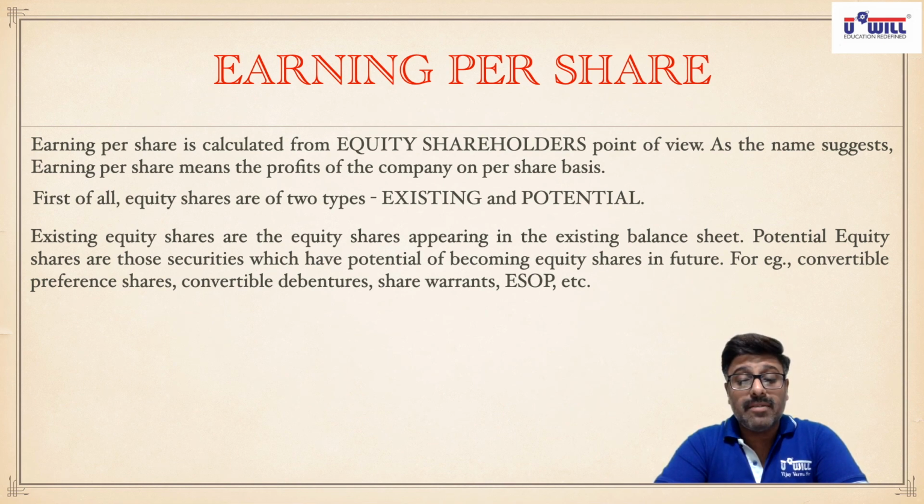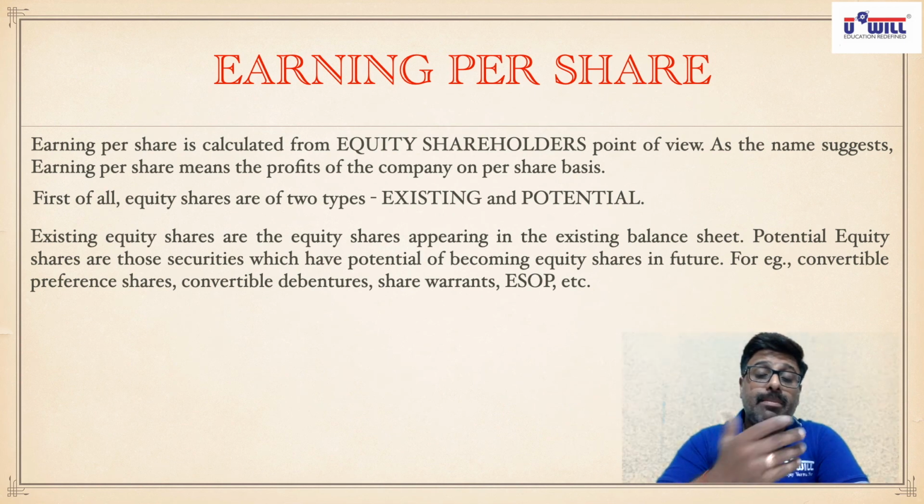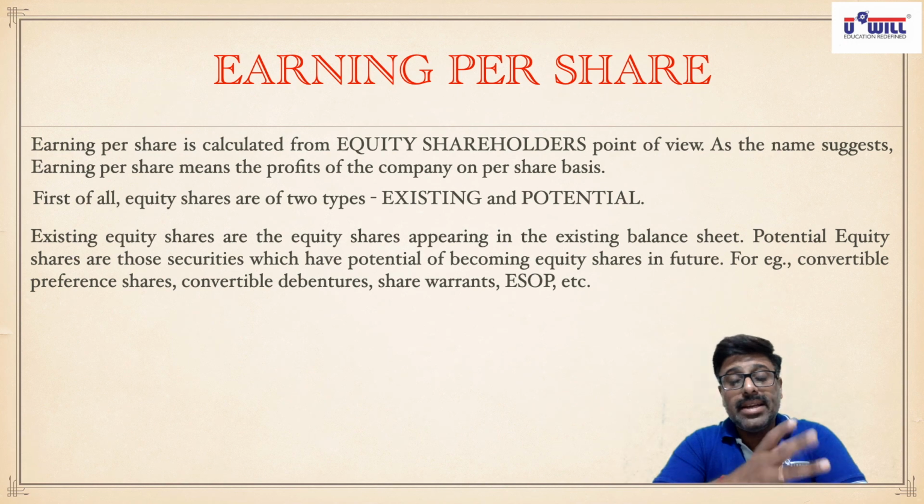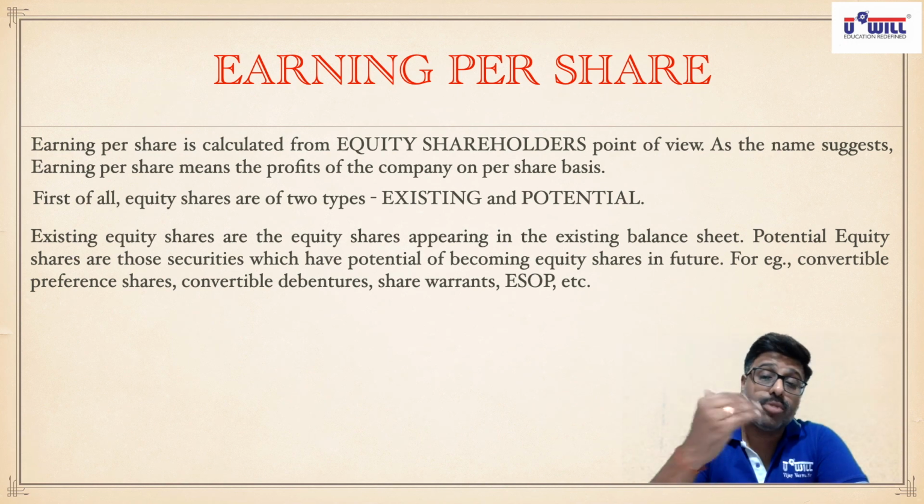For example, convertible preference shares, convertible debentures, share warrants, ESOP, employees stock option plan, etc. Even employee stock option plan means in future employees have an option to get the equity shares of the company, so they are also going to become equity shares in future.